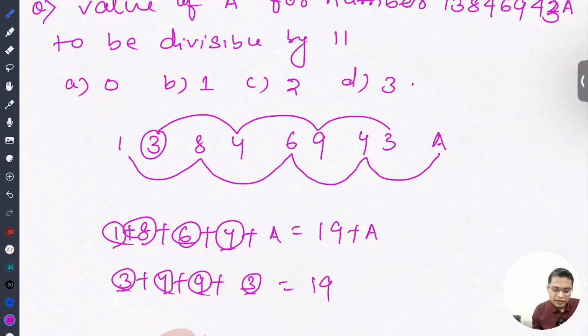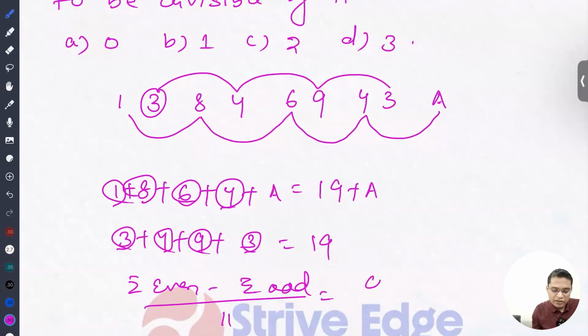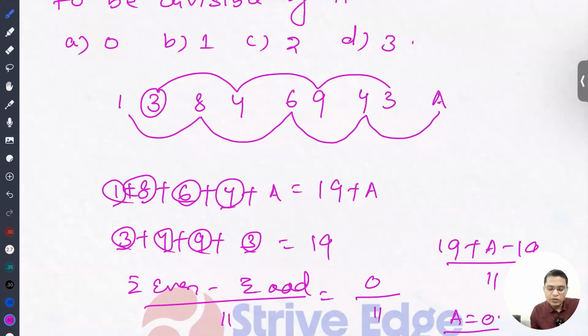So it is 19. So I think you already know the sum of even minus the sum of odd, when divided by 11, it can be either 0 or it should be divisible by 11. So in this case, 19 plus a minus 19, divided by 11. So if a is 0, in that case the difference is 0, so it is divisible by 11.